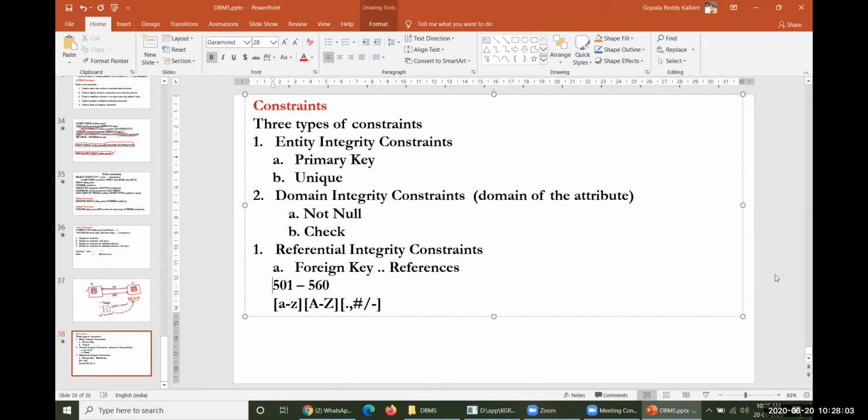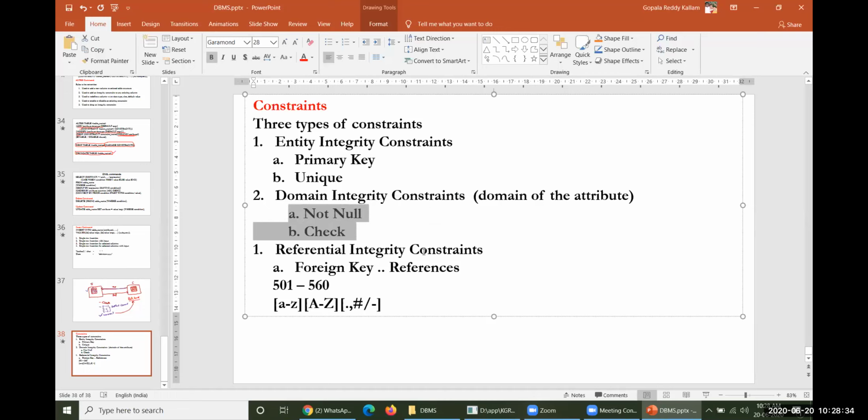So these are the domains which are available for different kinds of attributes within your database. If you want to define such kinds of domains, then you have to enforce domain integrity constraints such as not null and check on that particular column.